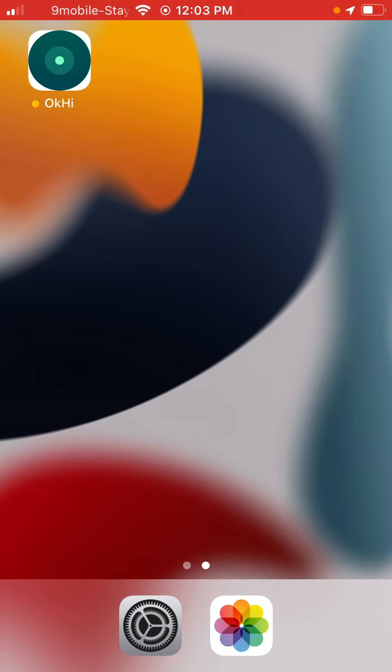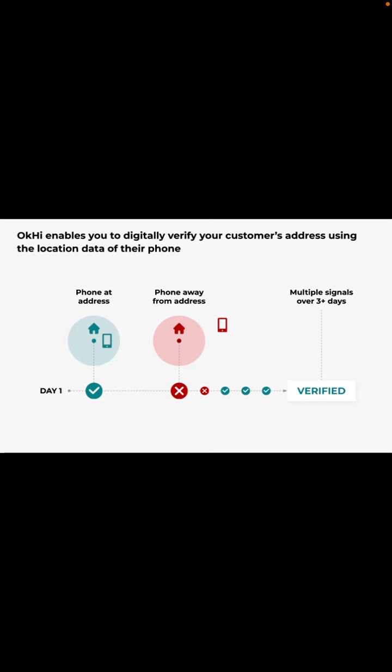Just to explain a little bit what's happening in the background, I wanted to show this slide. What we're doing is we're setting up region monitoring events in the background. So this enables the application to collect when a user is entering and exiting their address. So when they enter the address, we get a little green tick to say that the user and therefore the phone is at the address that they say they are.